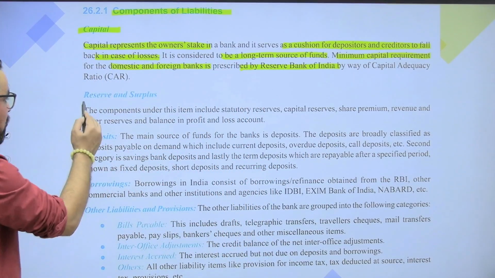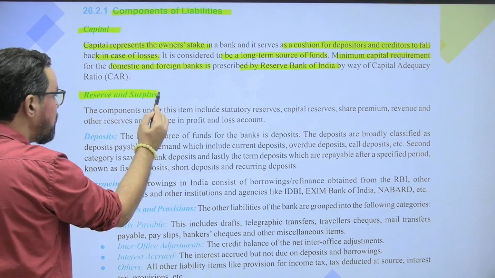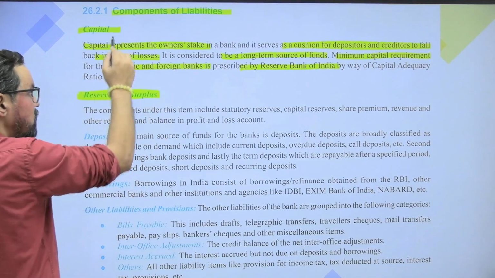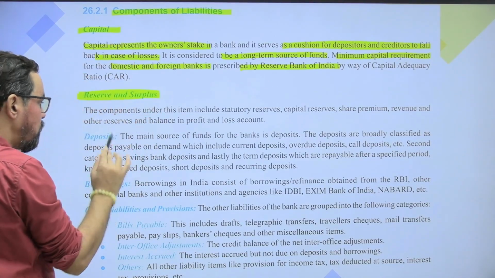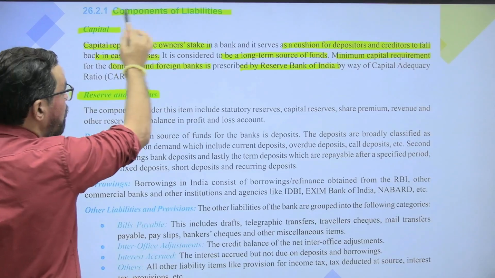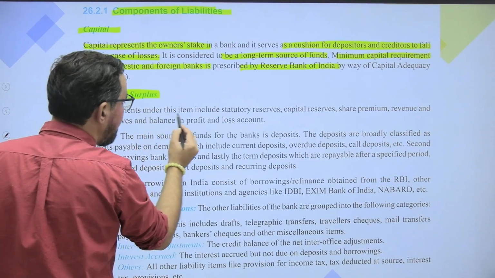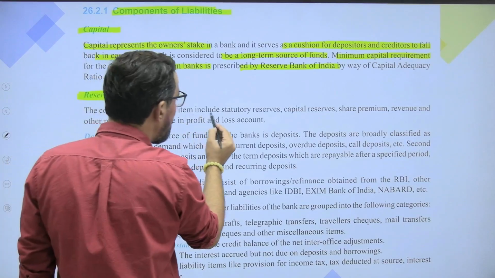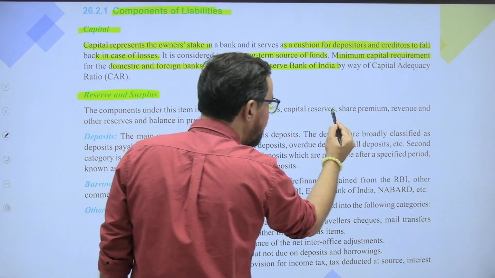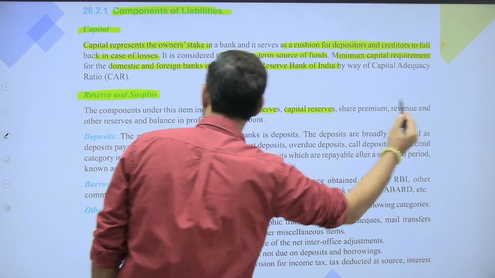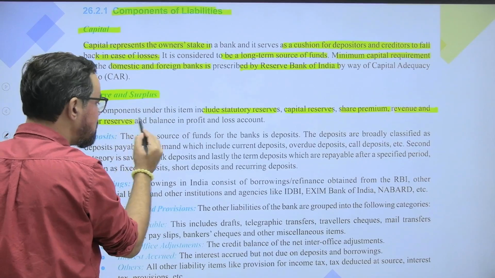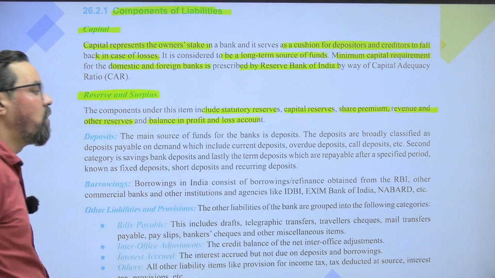Okay. The second one is reserves and surplus, which is your schedule 2. This was your schedule 1. This is your schedule 2. If we talk about the components of liabilities, the components under this include statutory reserve, capital reserve, share premium, revenue and other reserves, and balances in profit and loss account.